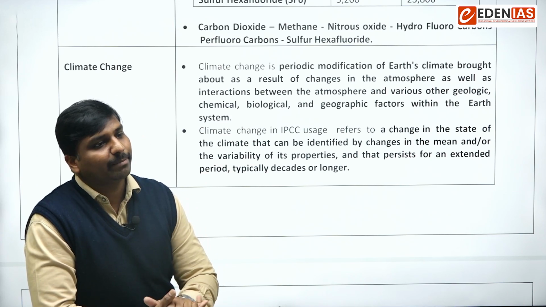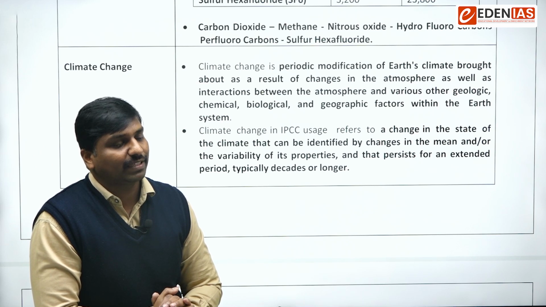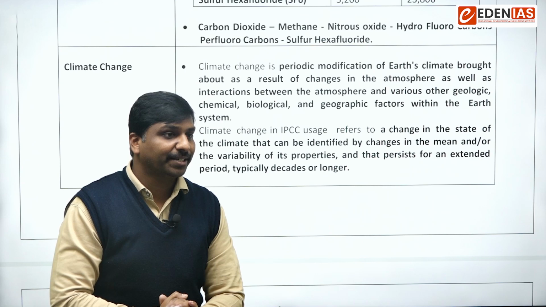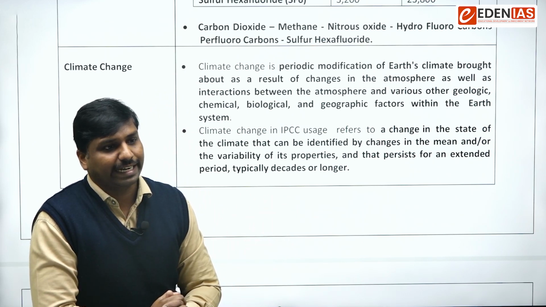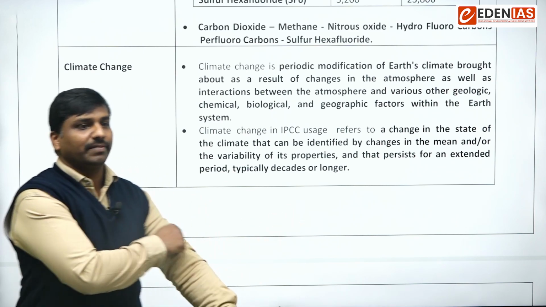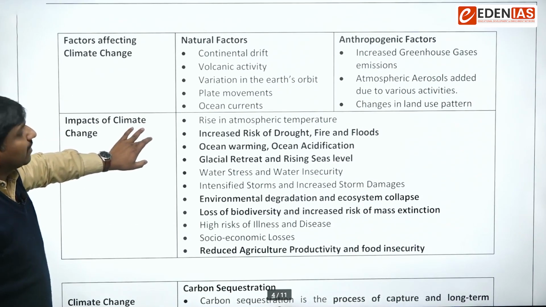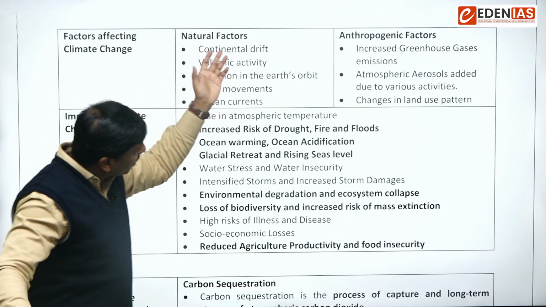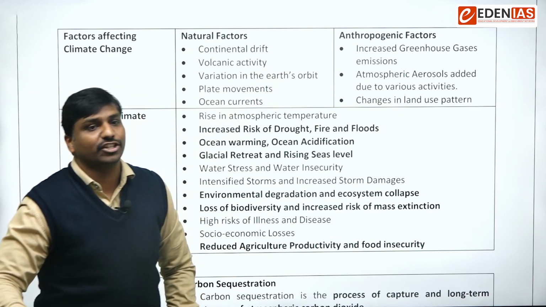What do you mean by climate, and how can you differentiate it from weather? Climate is a long-term pattern of atmospheric conditions, whereas weather is a momentary state of the atmosphere. So climate is changing, and what are the various factors that are affecting the climate, and what are the impacts of this? These are very general things, like you might be studying in geography also.